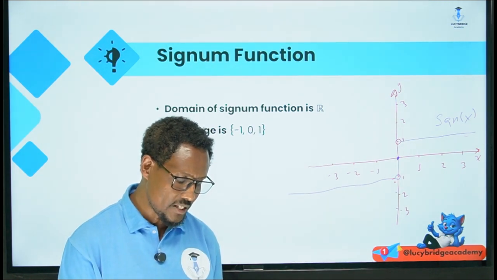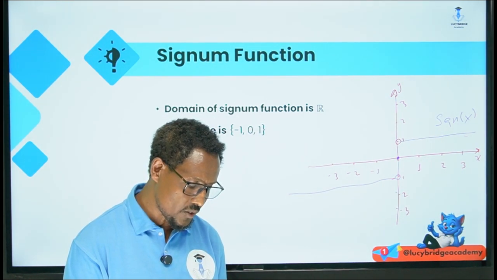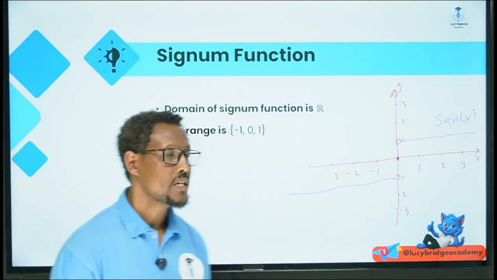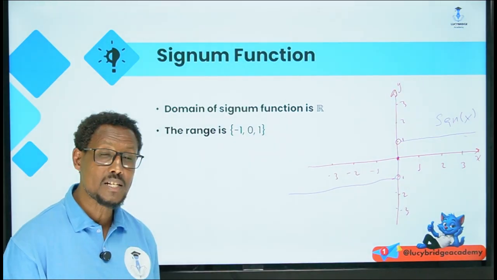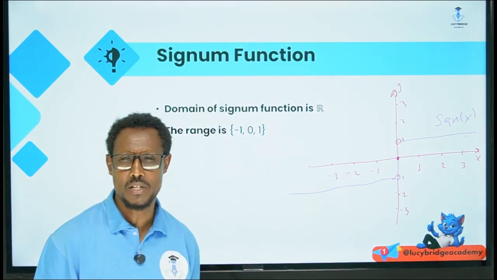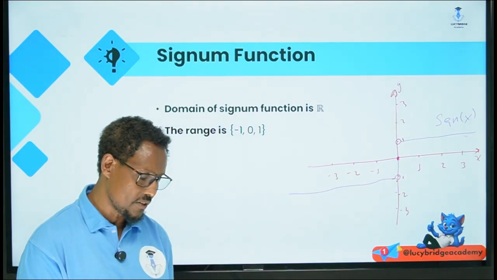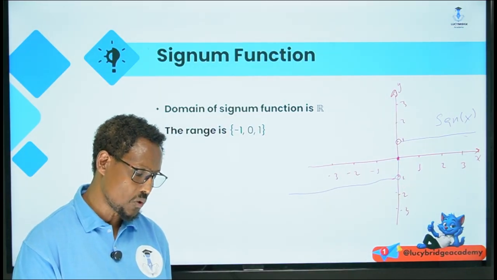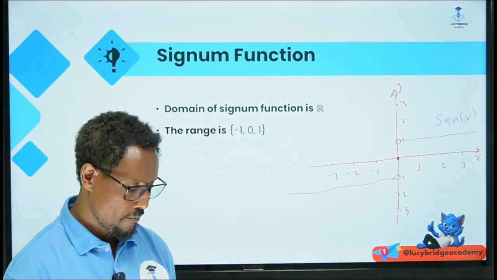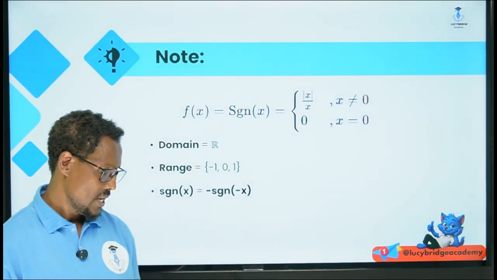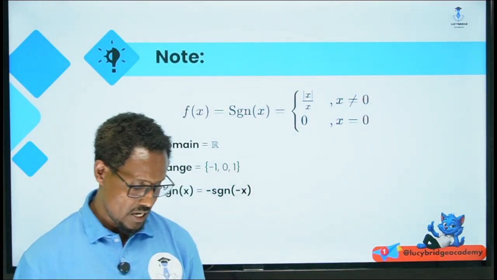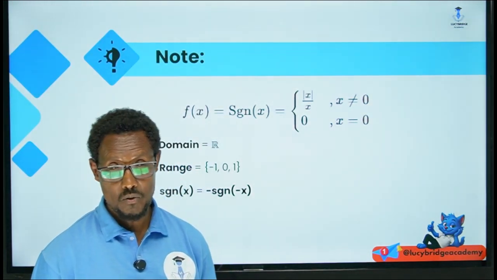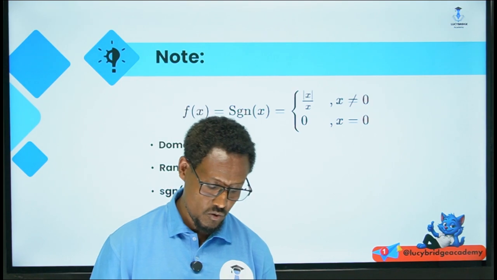When the value of x is 0, the corresponding value of the graph is 0. Okay, 0, 0. When the value of x is less than 0, that means when the value of x is a negative real number, the corresponding value of the signum function is -1. Now signum of x, which is equal to f of x, is equal to the absolute value of x over x whenever x is different from 0, and 0 otherwise.